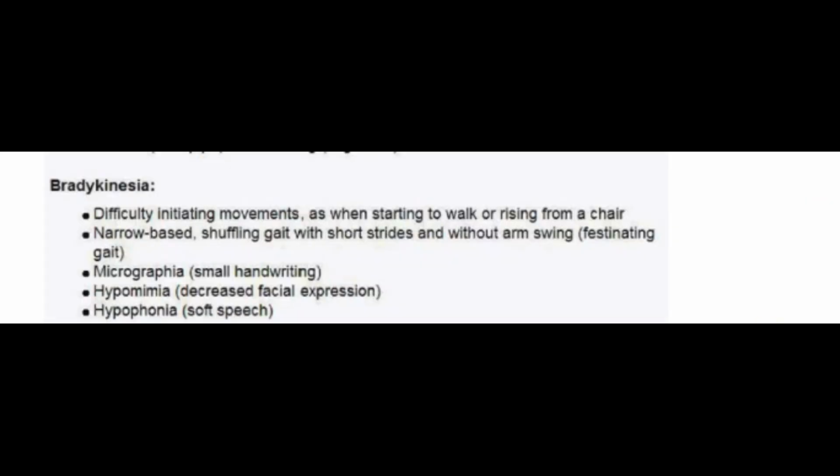What are the forms of bradykinesia? Bradykinesia is difficulty in initiation of movement. The patient has difficulty when getting up from the chair, when turning in bed, and when starting to walk. Narrow base, micrographia, which is small handwriting and comes in questions, and also hypophonia, soft, monotonous speech, always coming.